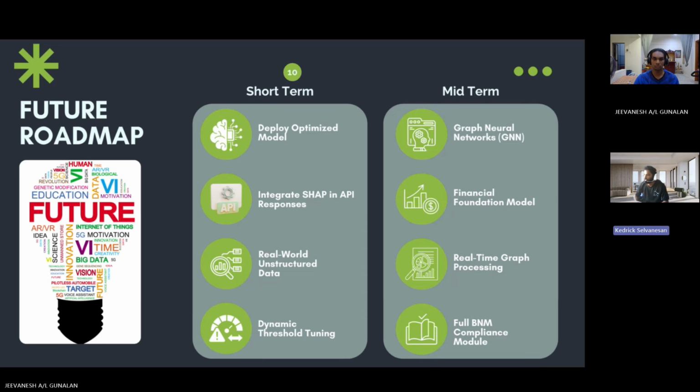Research shows that GNN plus XGBoost hybrids achieve better F1 scores on financial fraud datasets. Then we're planning a financial foundation model following the feature-space approach, followed by real-time graph processing, where we integrate streaming updates via Kafka to detect fraud patterns evolving in real time across the transaction network. And finally, a full BNM compliance module, auto-generating suspicious transaction reports, sanctions screening against BNM's list, and customer risk scoring.